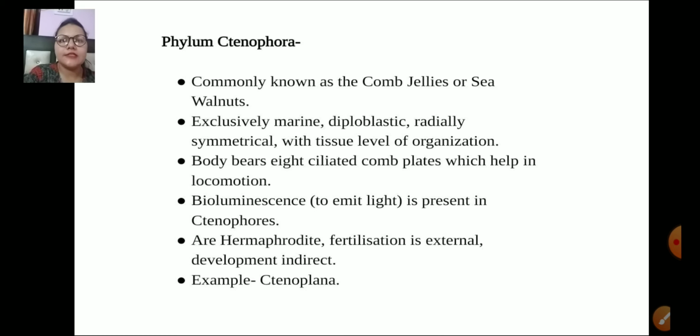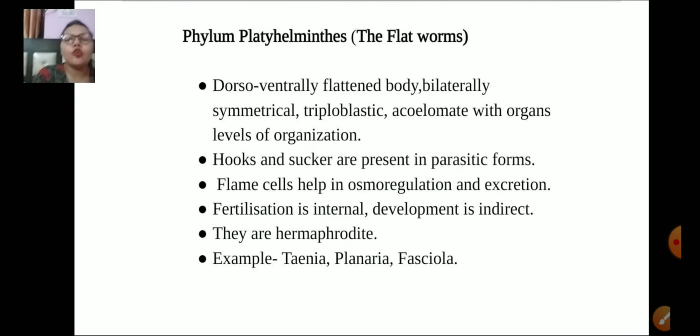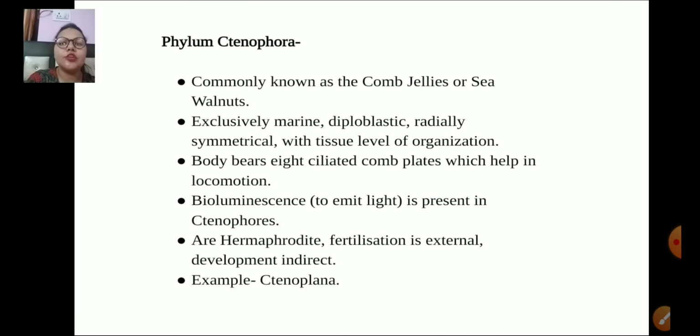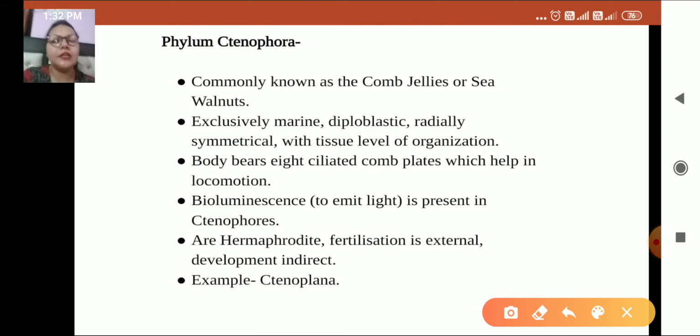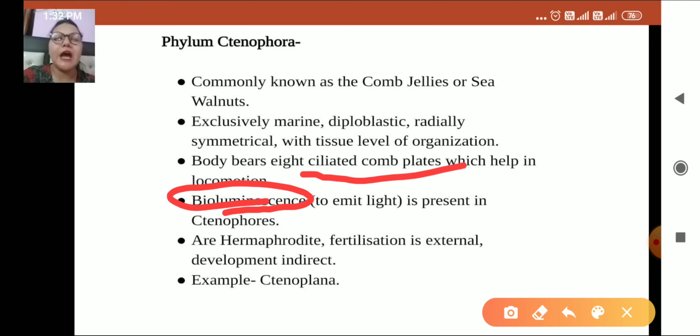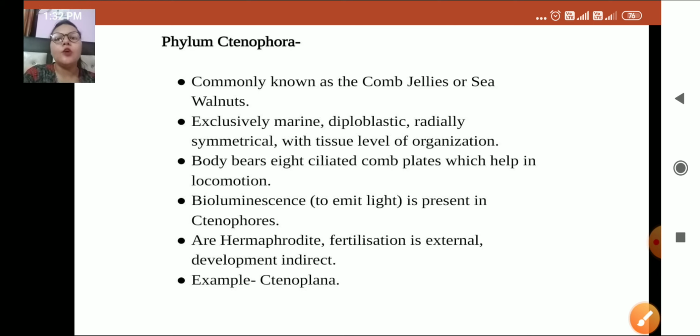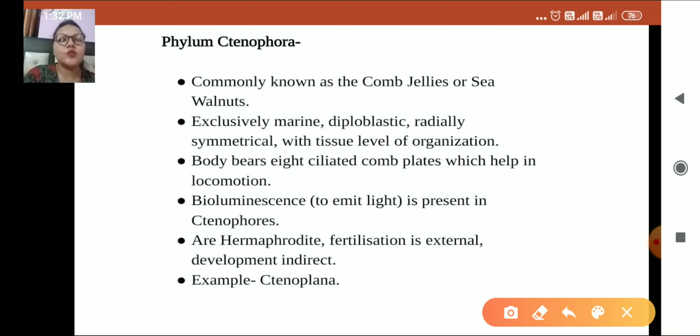The ctenophore's body bears 8 ciliated comb plates which help in locomotion. The unique phenomenon they exhibit is bioluminescence. What do you mean by bioluminescence? It is a property to emit light. They are hermaphrodite, fertilization is external. An example is Ctenoplana.